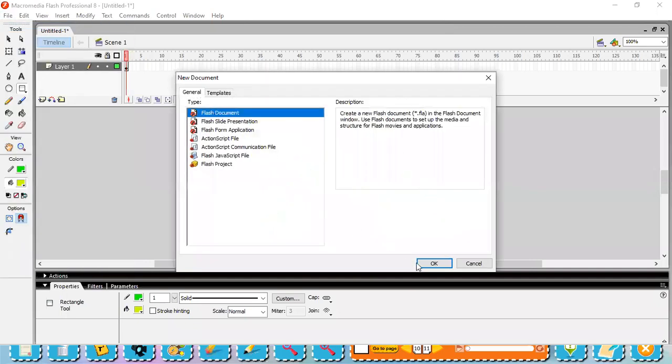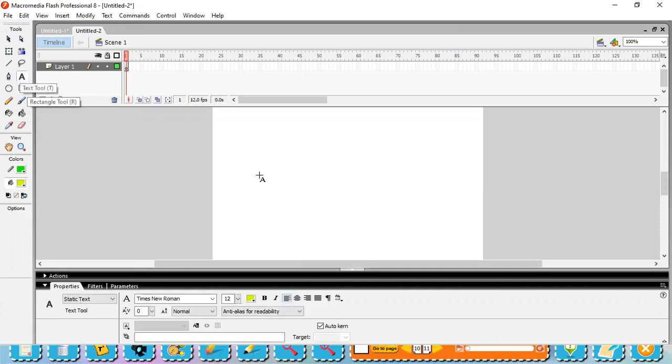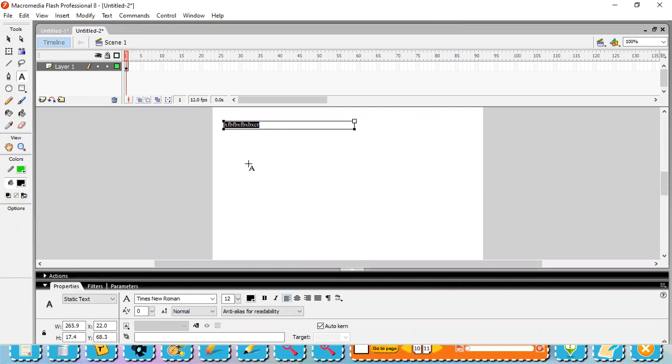Now we will do one thing. We will take a new file and again we will learn a few more points. Till now we have learned pencil, brush, oval tool, rectangle tool. If you would like to type some names or text, select the text tool and you can type. I think it's clear.